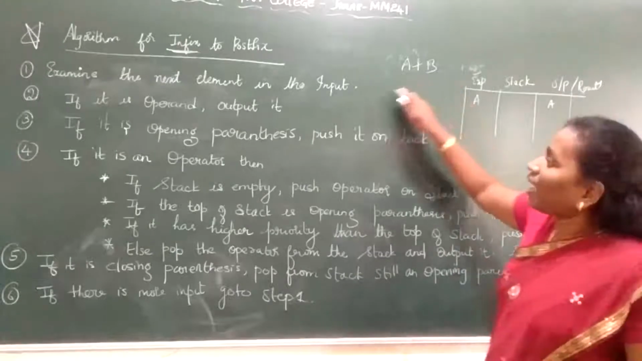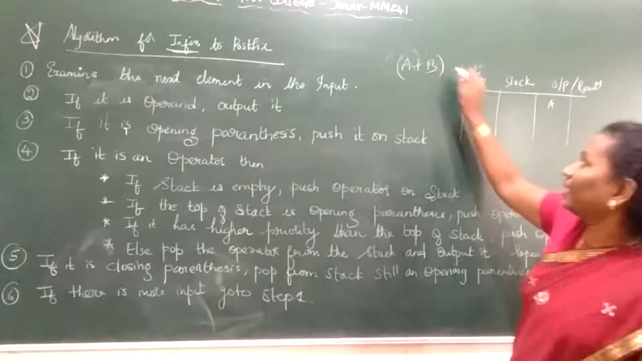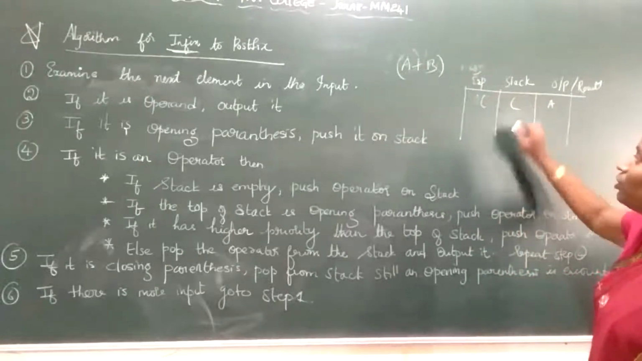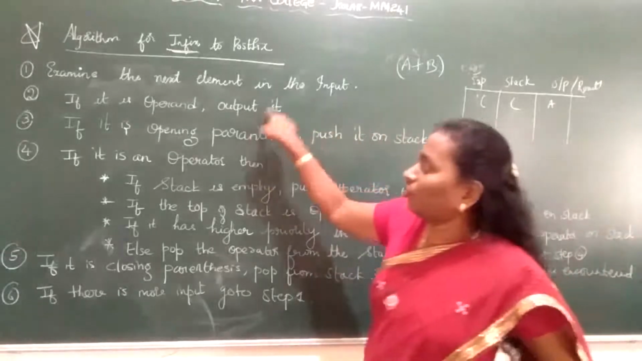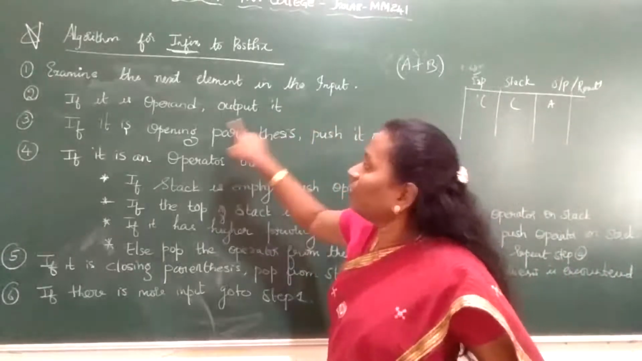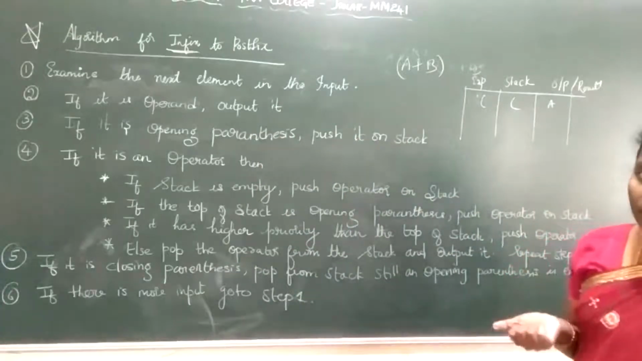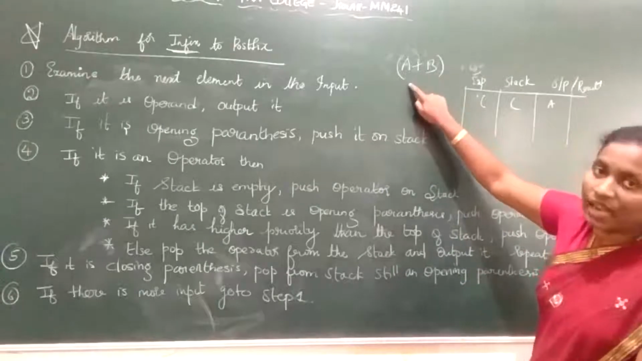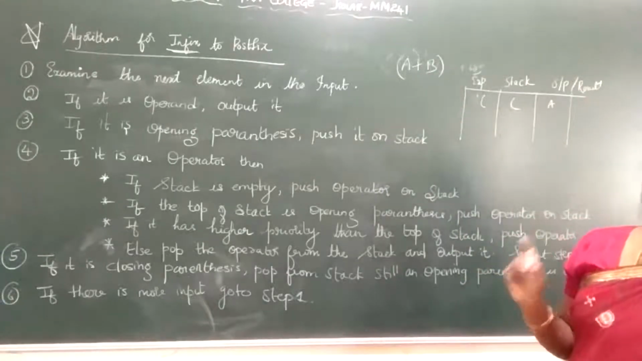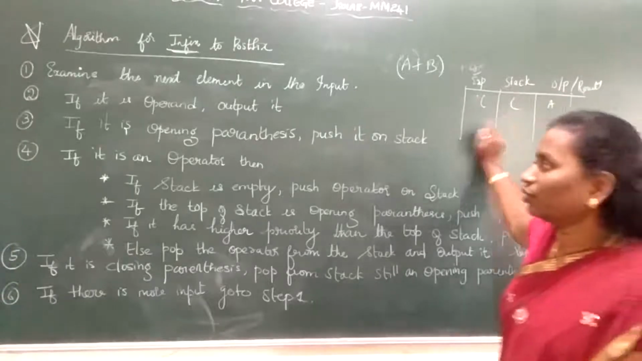But if I have something other than an operand, for example, here I had a bracket, in such cases, where will I put it? I will put it into the stack. I repeat. If it is an operand, I'll output it. If it is an opening parenthesis, push it onto the stack. If I encounter a parenthesis or even operators, I need to put it onto the stack.